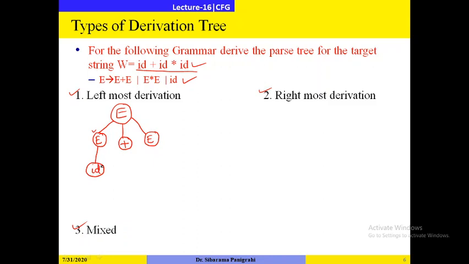ID is a terminal. Now you see the leftmost one is over, plus is a terminal, and I cannot apply any derivation over here. E is a non-terminal, so here I can apply a derivation. I want to get ID plus ID star ID, so here I will apply E gives E star E.